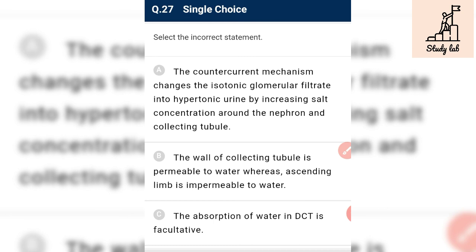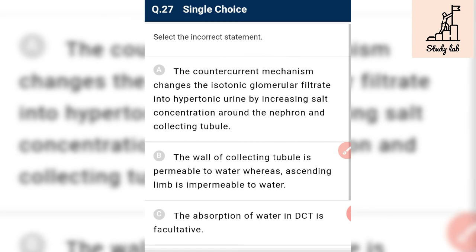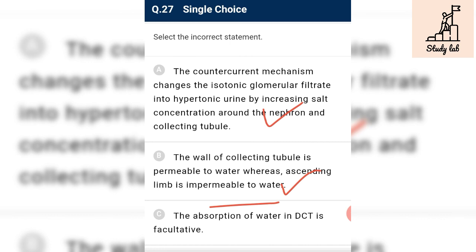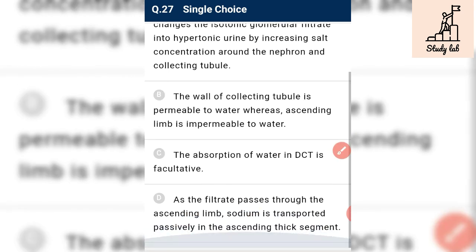Select the incorrect statement. The countercurrent mechanism changed the isotonic glomerular filtrate into hypertonic urine by increasing salt concentration around the nephron and collecting tubule. Yes, it is correct. The wall of collecting tubule is permeable to water, whereas ascending limb is impermeable to water. Yes. And the absorption of water in DCT is facultative. Yes, that is when necessary and occur.